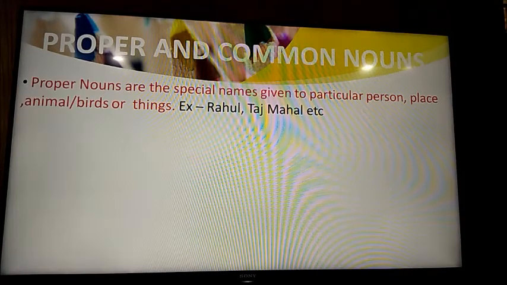Proper and common nouns, I think you have learned many times in your previous classes. What are proper nouns? Proper nouns are the special names given to a particular person, place, animal, bird or thing. When we are talking about someone particularly, and we are calling that person with a name, that is called a proper noun. For example, I have a name, you have your name. So when you are called out with that, that is a proper noun. For example, Rahul, Raj, Taj Mahal, etc.